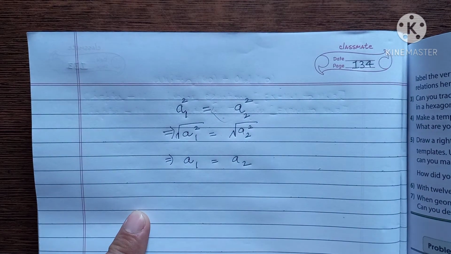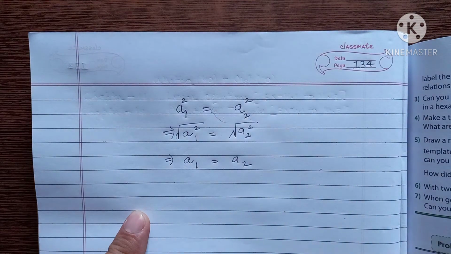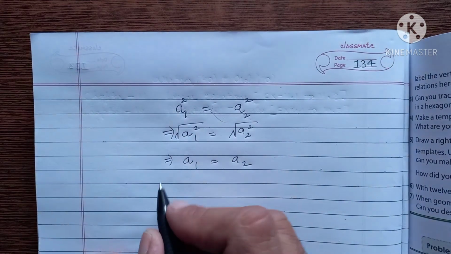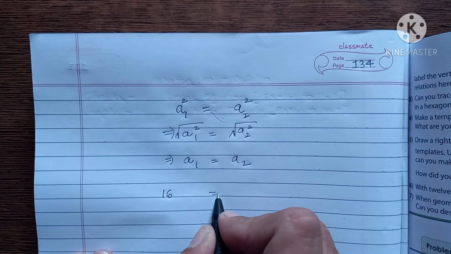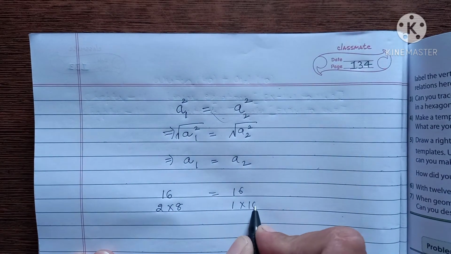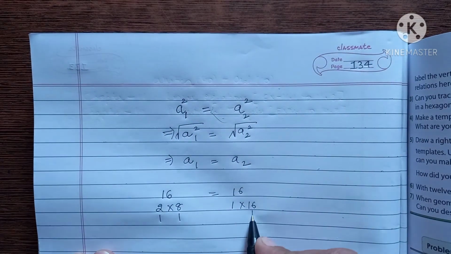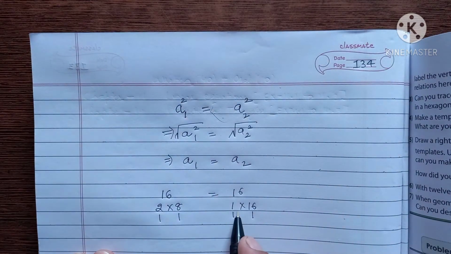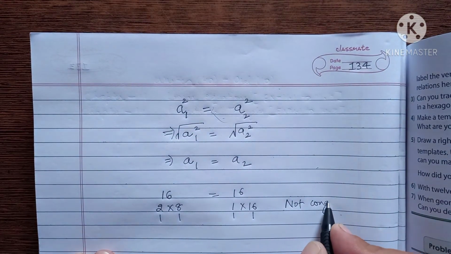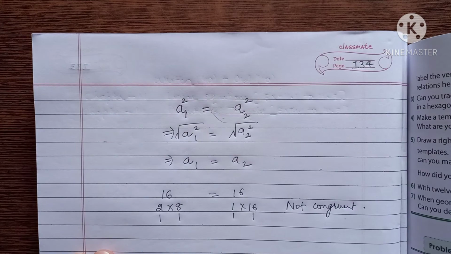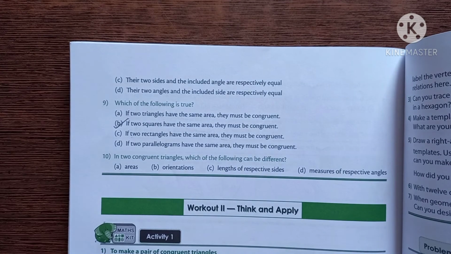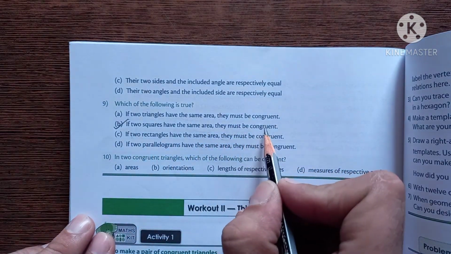But in the case of a triangle, a rectangle, or a parallelogram, when areas are equal, they may or may not be congruent. For example, the area of a rectangle is 16 and another is also 16. Then 16 may be 2 into 8, or it may be 1 into 16. Here length is 8, breadth is 2; here length is 16, breadth is 1 unit. So they have different lengths and are not congruent. So the condition holds for squares only, and option B is the correct option.